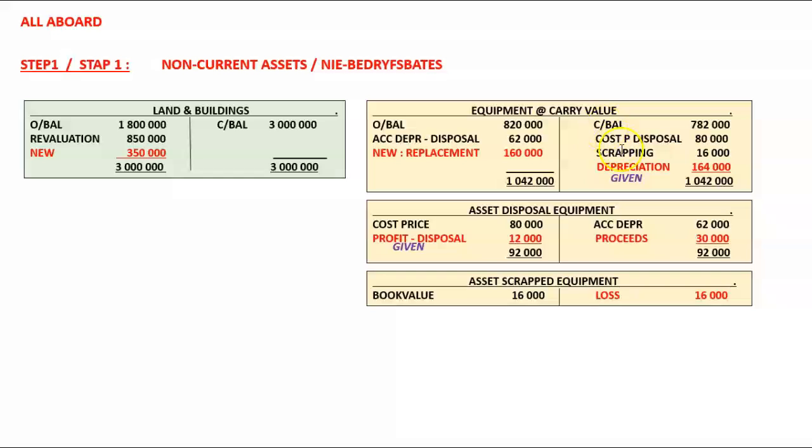And those transactions that you would have recorded in the cost account and the accumulated depreciation account, you're still going to account for on the credit side. The only difference is you're going to do it in one account. Okay, so let's start then. We have the opening balance and then we have the closing balance, 782,000.